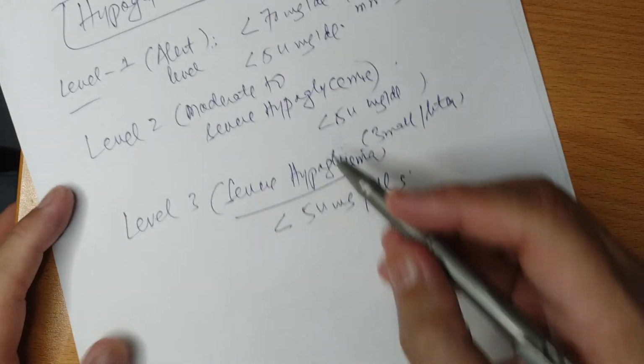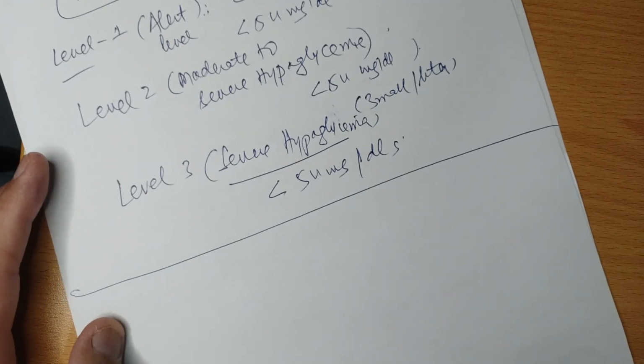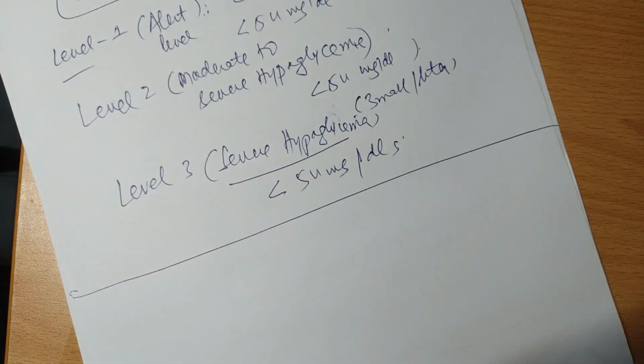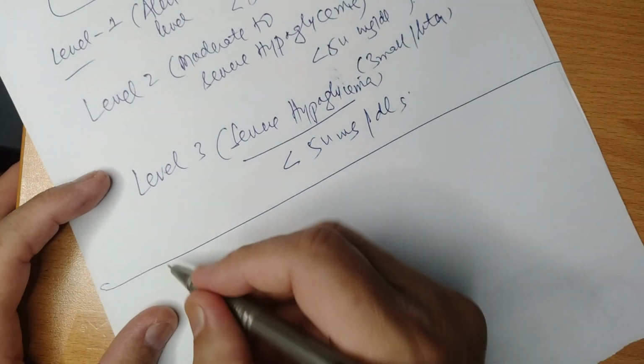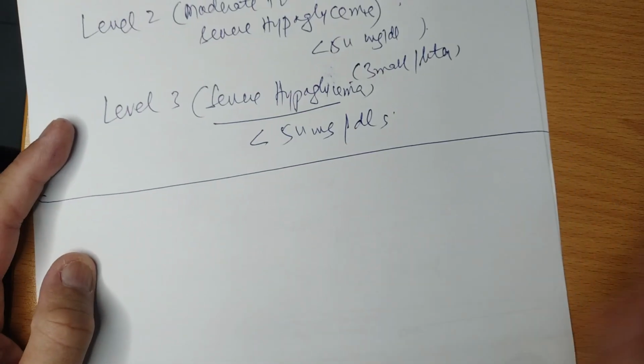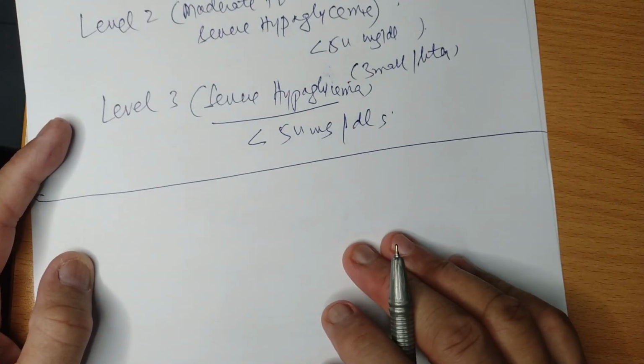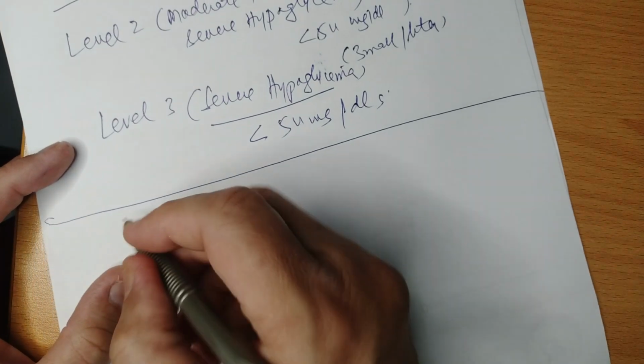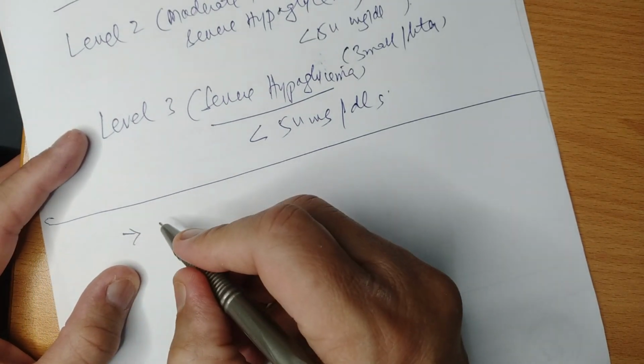Now once hypoglycemia is diagnosed, how to treat it? Treatment of hypoglycemia is definitely based on diagnosis. Once we have diagnosed hypoglycemia, it is a medical emergency and we need to intervene immediately. First of all, check serum glucose when the patient presents to you in the emergency department.